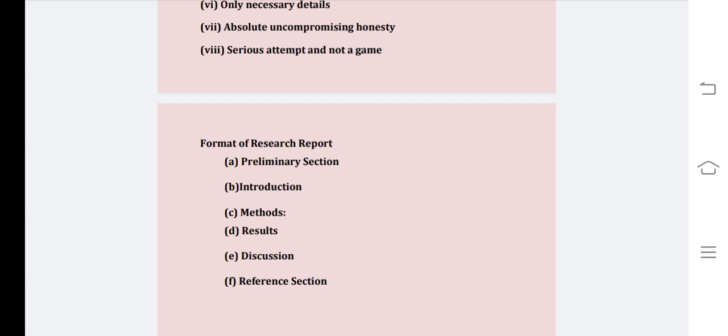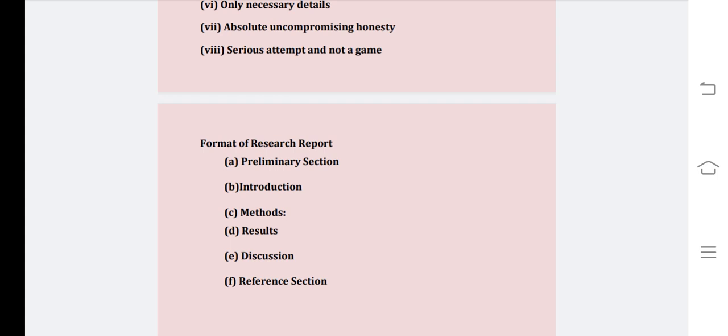It requires division of the report into preliminary section, introduction, methods, results, discussion, and reference section, where the above stated points will be described under these sections. Under the preliminary section, the researcher needs to provide title page, preface, table of contents, list of tables, list of figures, and illustrations.